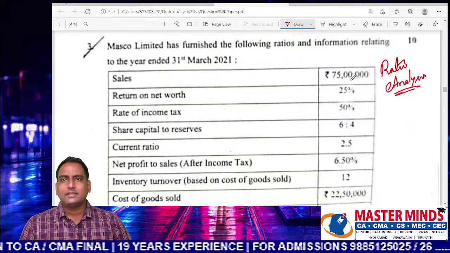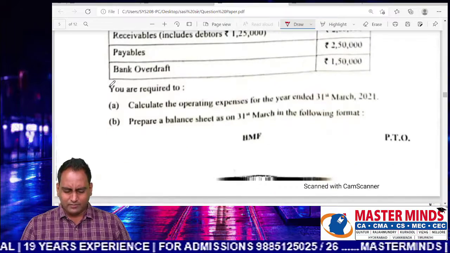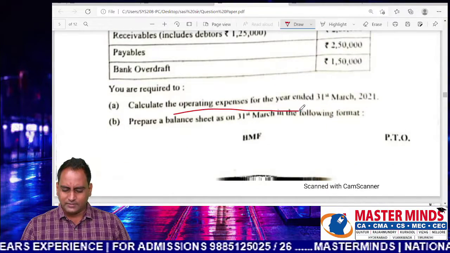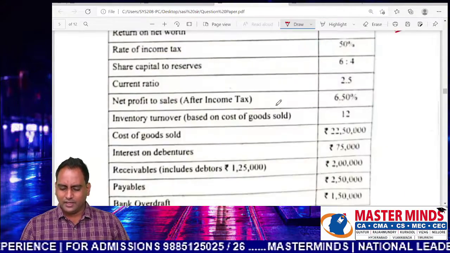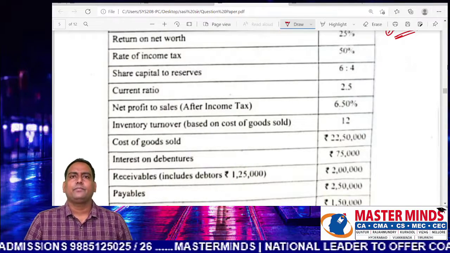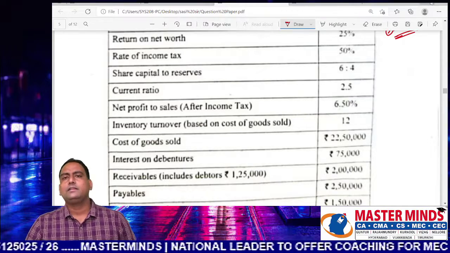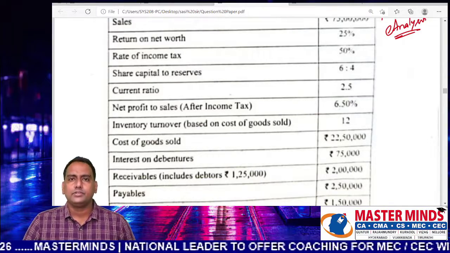Sales was given, return on net worth given, rate of income tax is given. What do you have to find? Operating expenses of the company, and with the help of these ratios you should prepare a balance sheet. So how much is the operating expenses incurred by the company? At the same time, what would be the balance sheet?